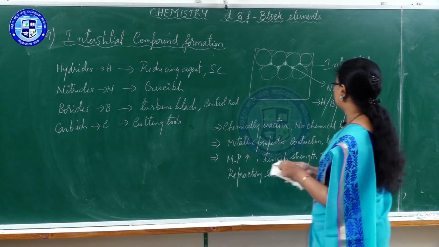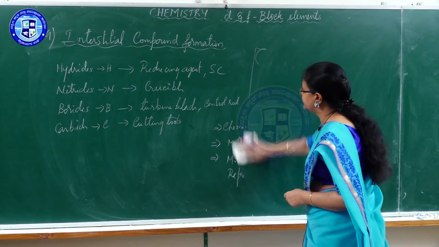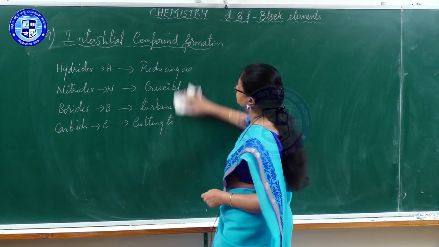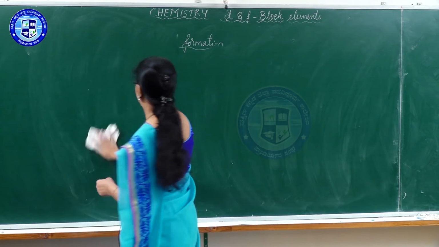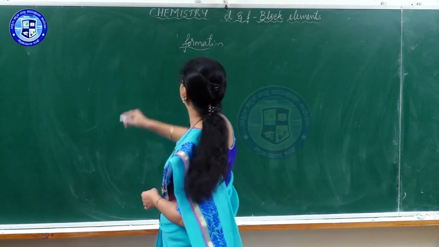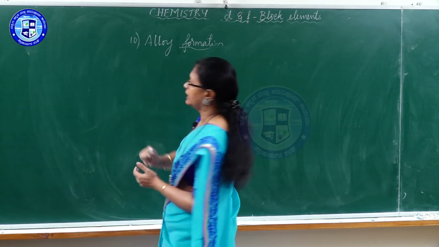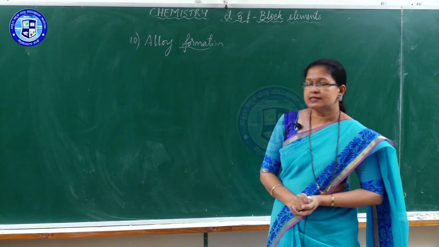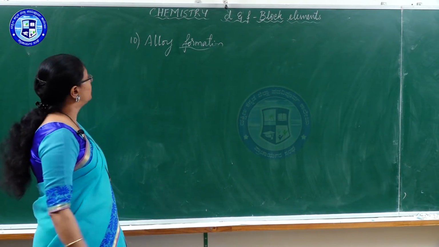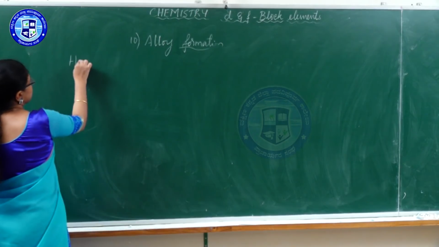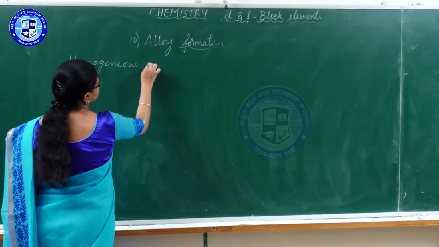Now we are at the last property of these d block elements, that is alloy formation. Tenth property, alloy formation. You know what alloys are, right? Alloys are a mixture of two or more metals. These are usually homogeneous mixtures.